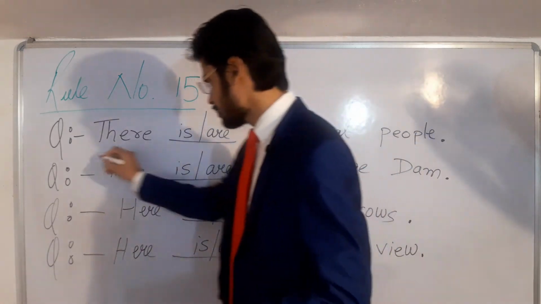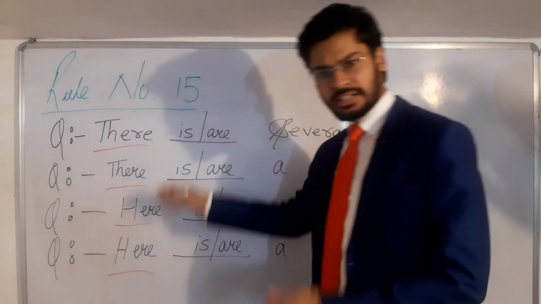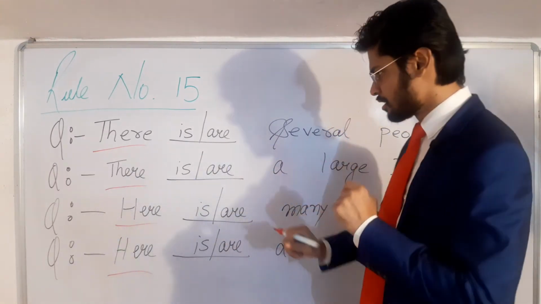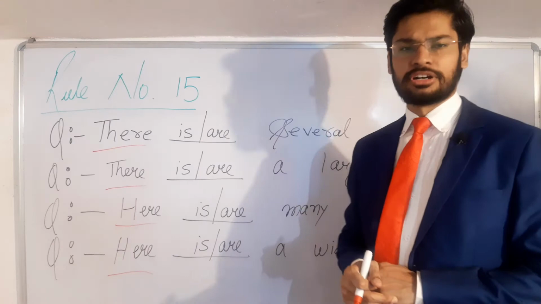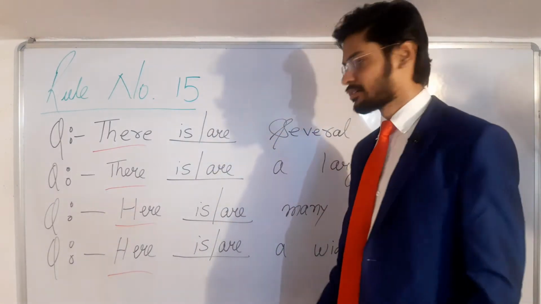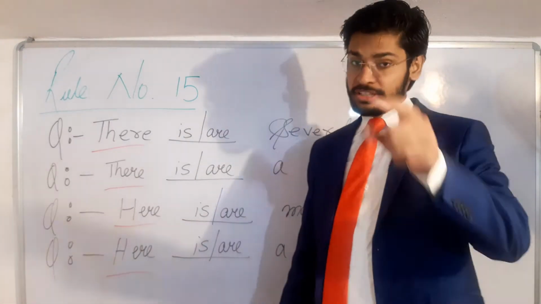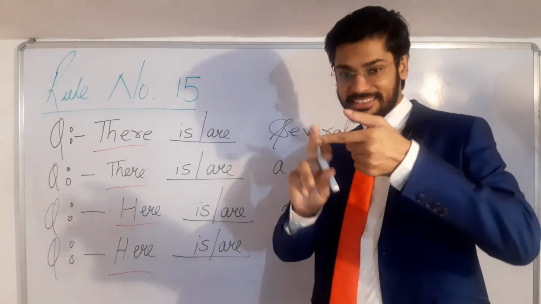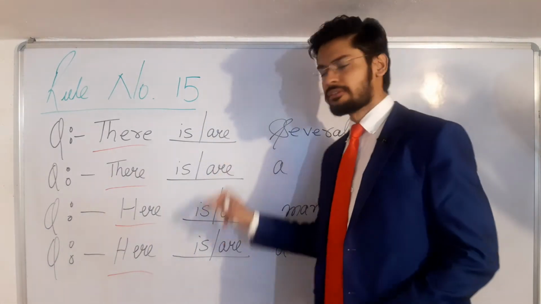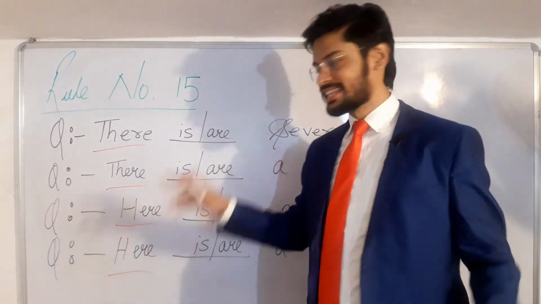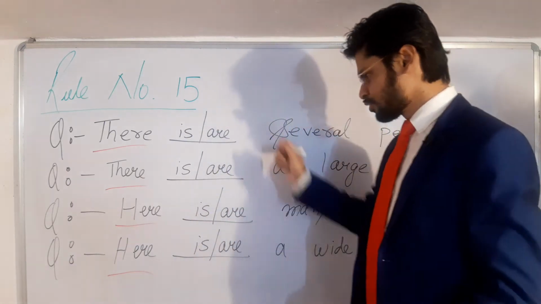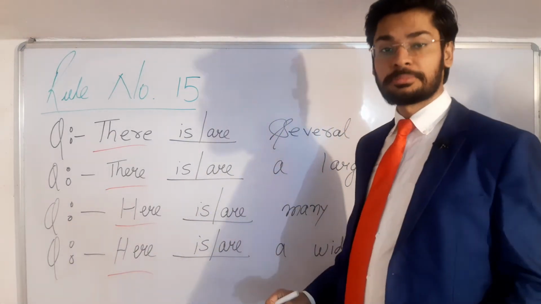Here the subjects are here or there. So what should be the correct verb? In these cases our verb will not depend on the subject. Rule number 15 says if the subject is here or there, अगर here या there आपके subjects हैं, then in that case your verb will not depend on the subject. In these cases your verb will not depend on here or there. So on whom will these verbs depend then?